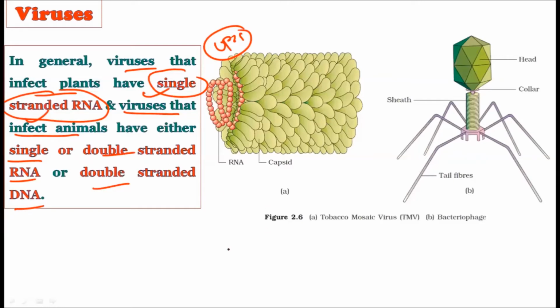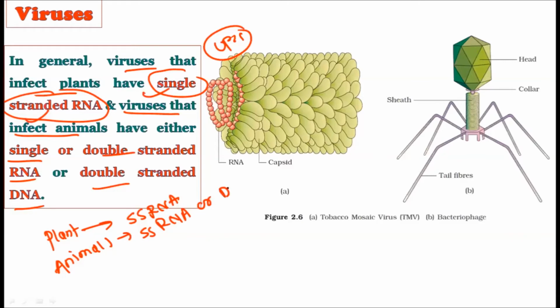When we talk about plant viruses, almost 99% have single-stranded RNA as a genetic material. But animals can have single-stranded RNA, double-stranded RNA, or double-stranded DNA.